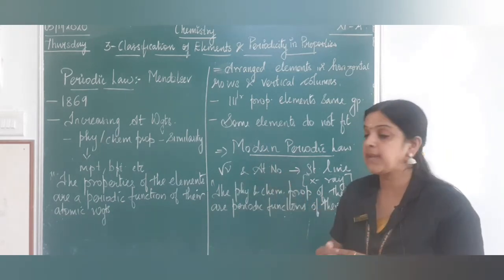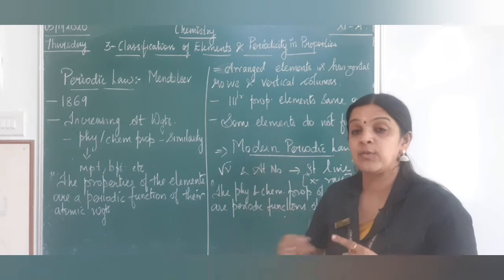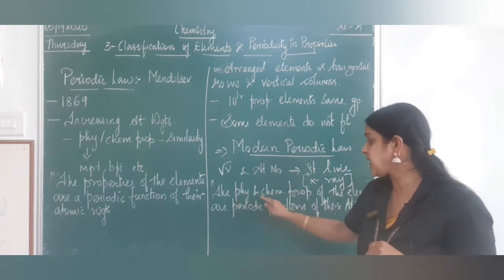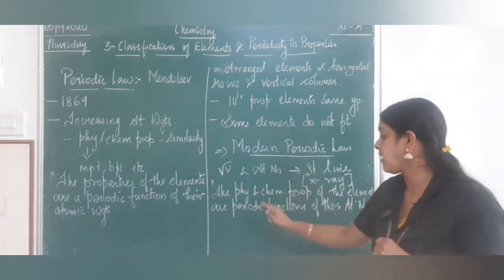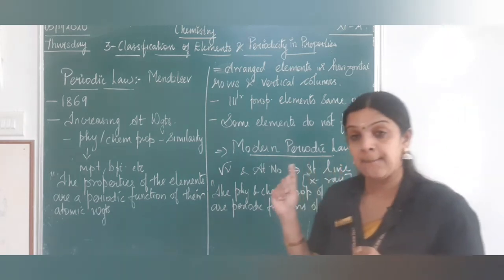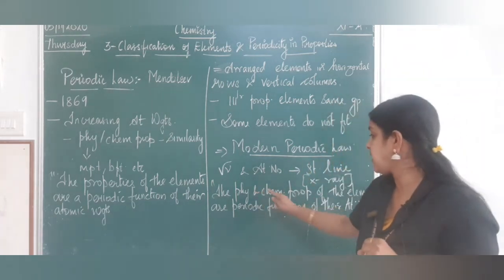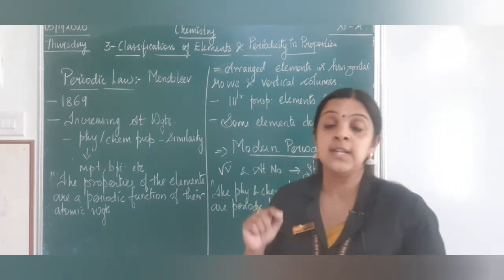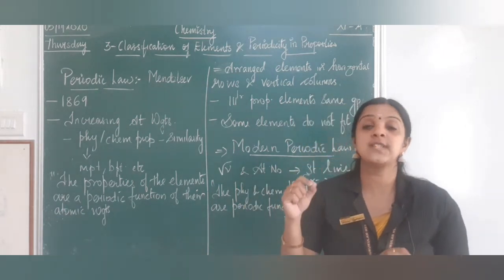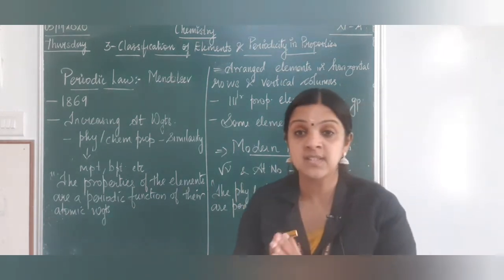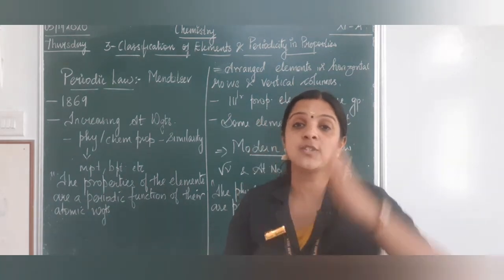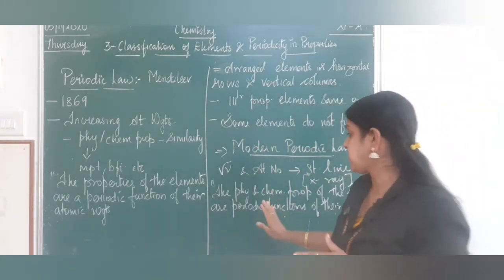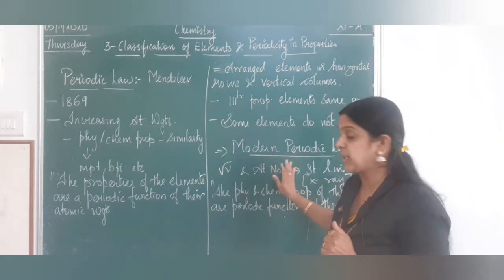So the Mendeleev periodic law was restated as the modern periodic law: the physical and chemical properties of the elements are periodic functions of their atomic number. I will repeat again, the physical and the chemical properties of the elements are the periodic functions of their atomic number, which means if I am going to say any physical or chemical property of any particular element in that particular group, it is because of their atomic number, which is wholly dependent on their atomic number. That is, this law was called the modern periodic law.